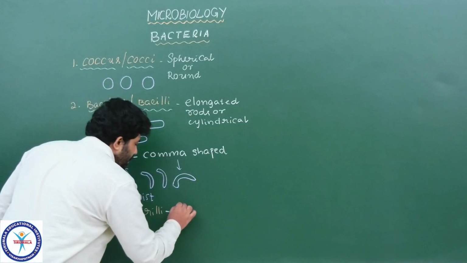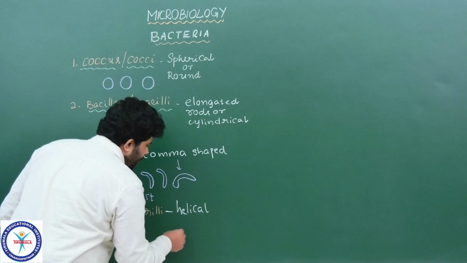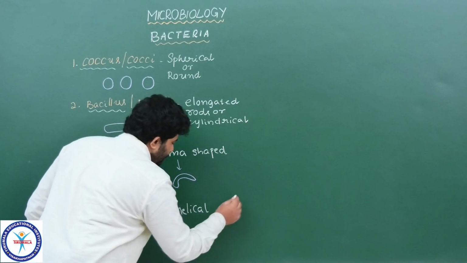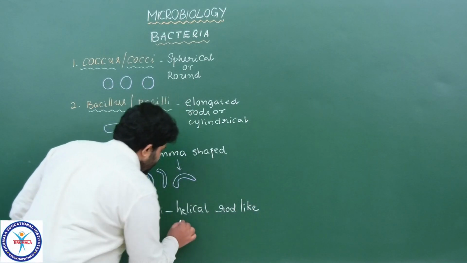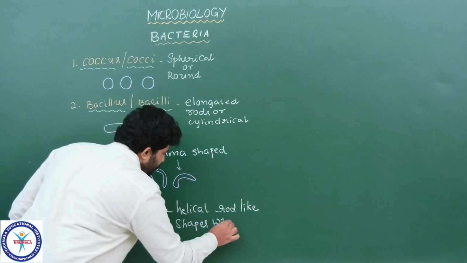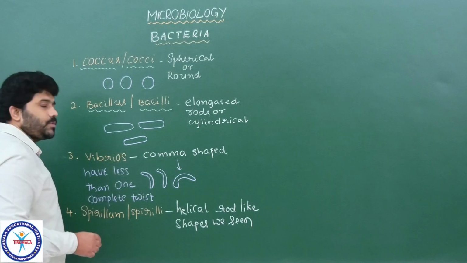Here we see helical rod-like structures. Helical rod-like shapes we see in the bacteria called spirillum or spirilli.